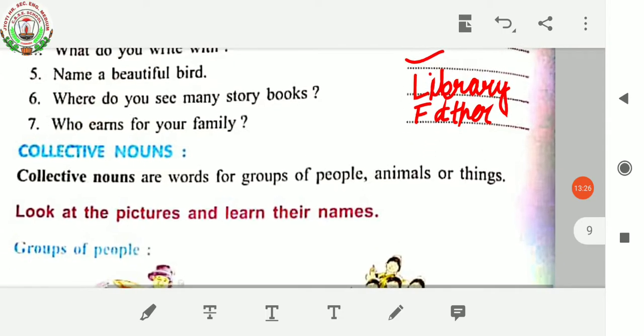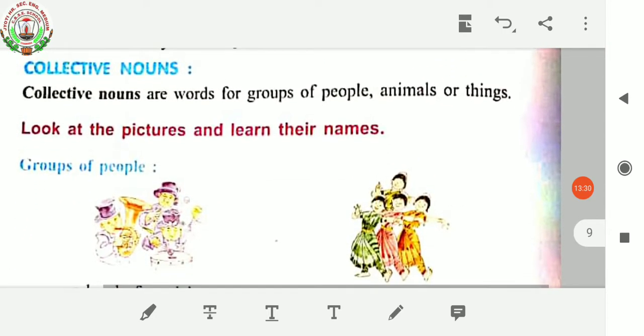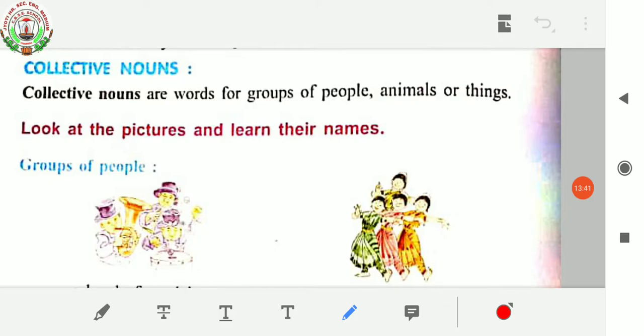Next, we have learned about collective nouns. Now we can understand that collective nouns are words for groups of people, animals or things. This thing you have to remember. Collective nouns means group of people, animals or things.